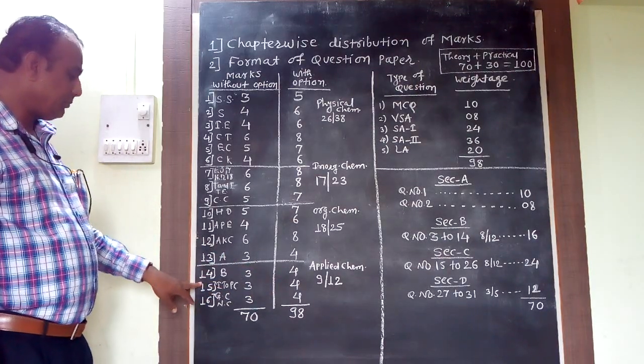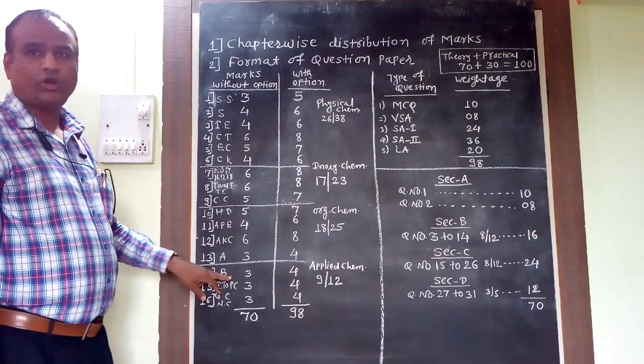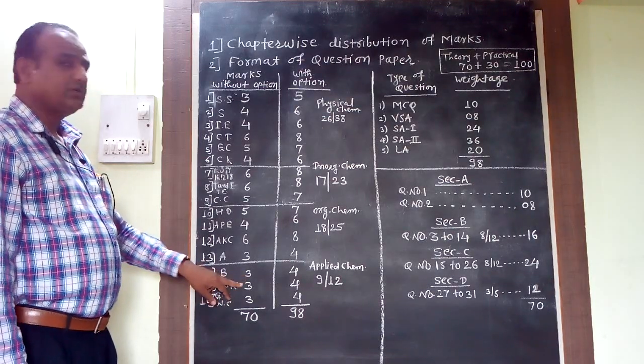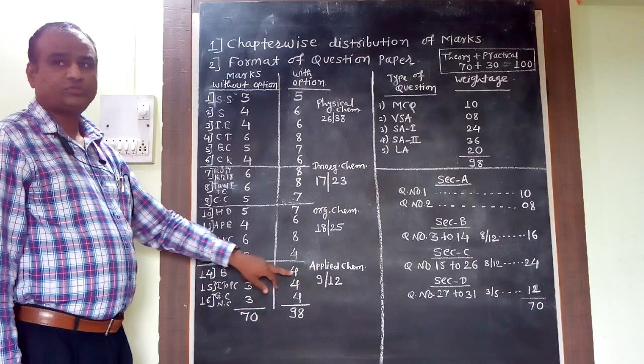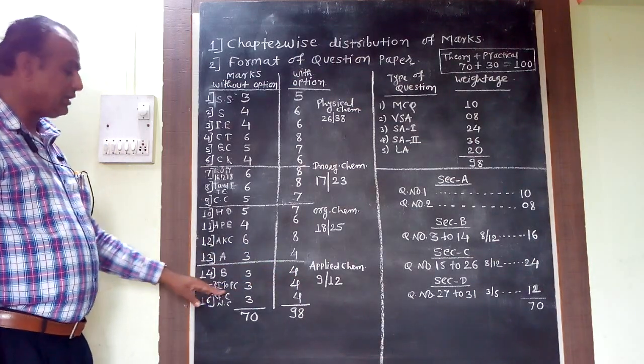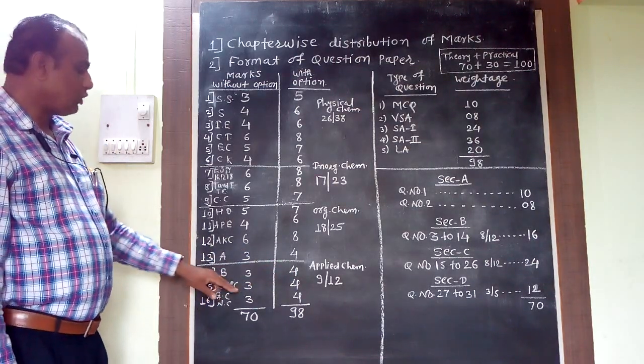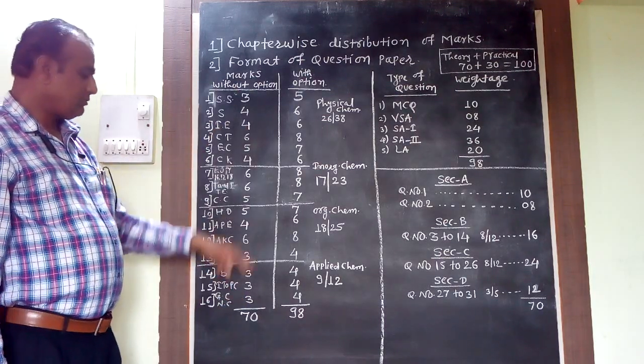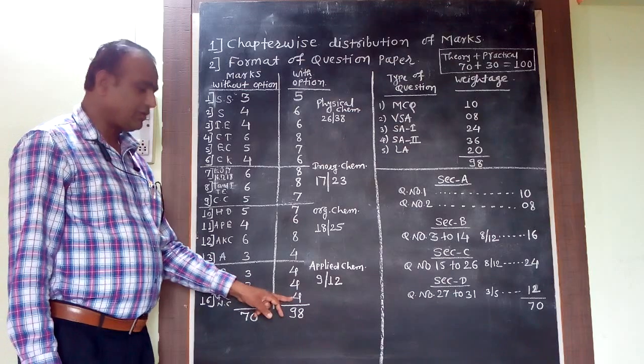Now chapter number 15 is introduction to polymer chemistry. It has the same weightage as the last topic: 3 and 4, without option and with option. And the last topic, green chemistry and nanochemistry, also has the same weightage as the previous topic. Without option marks are 3, with option marks are 4.